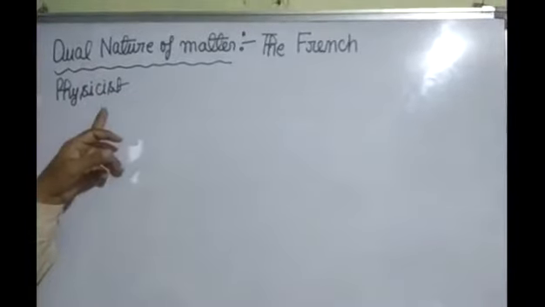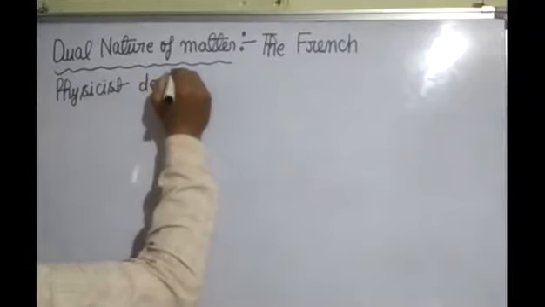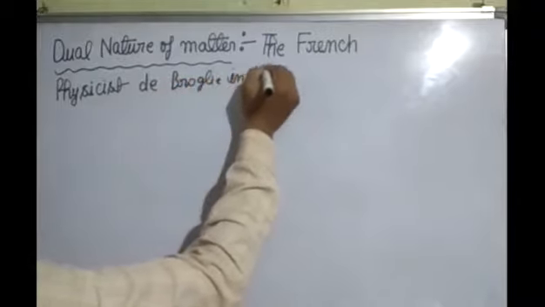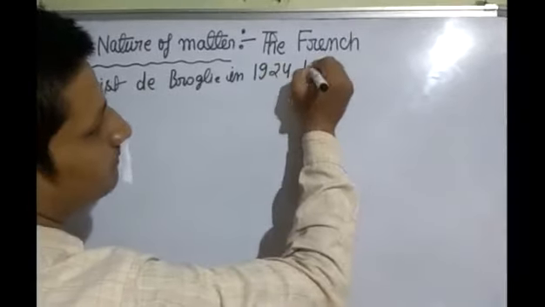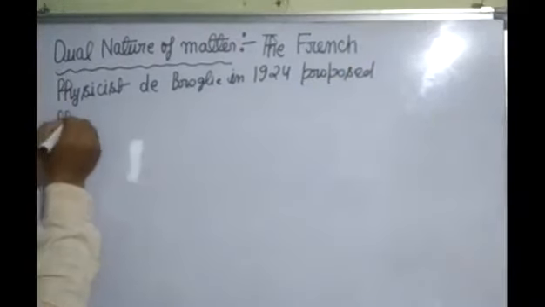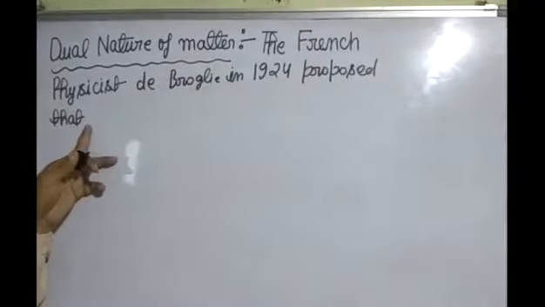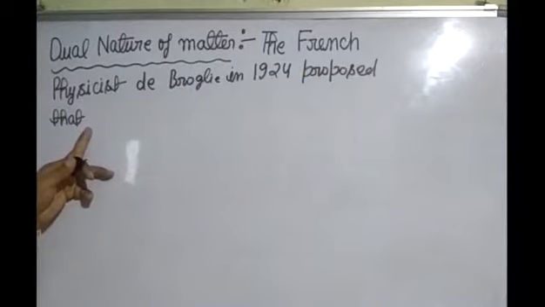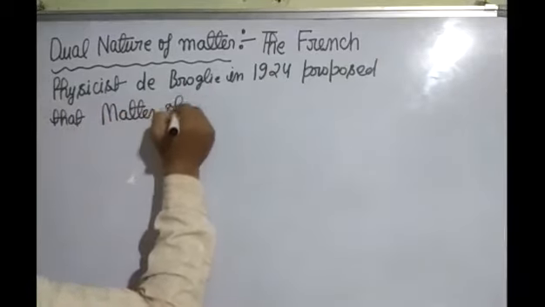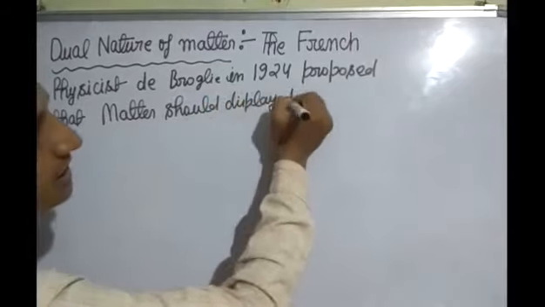The French physicist de Broglie in 1924 proposed that matter should display dual nature.